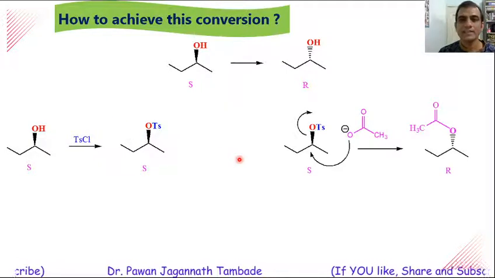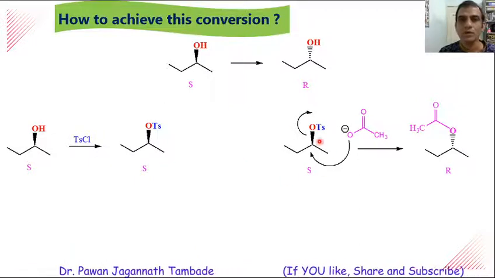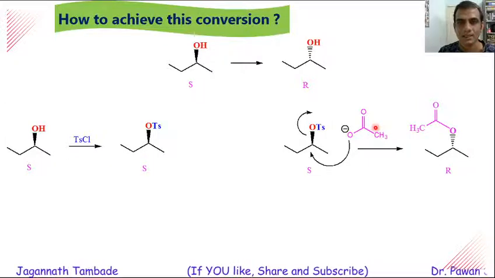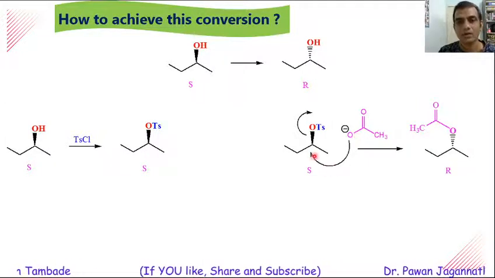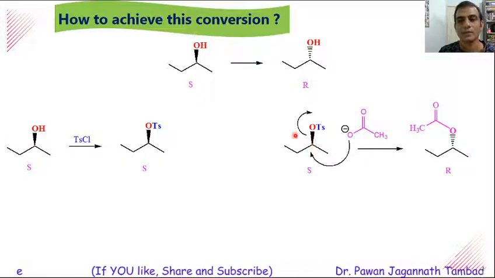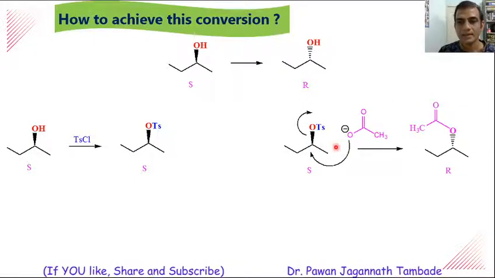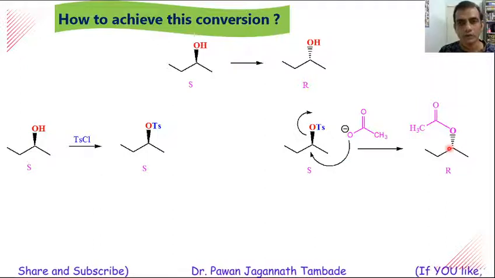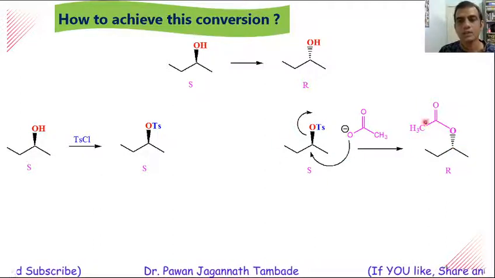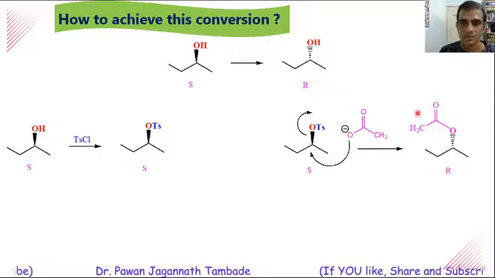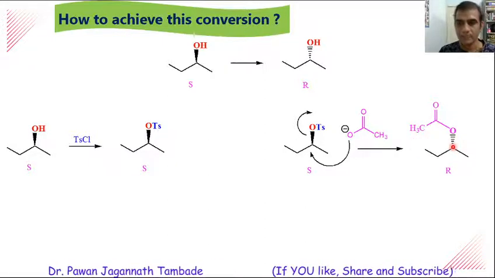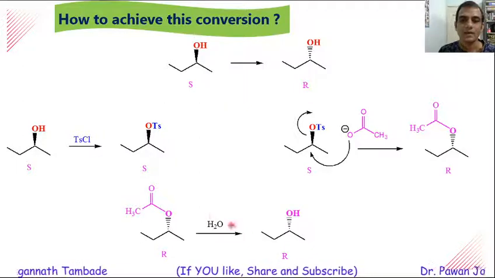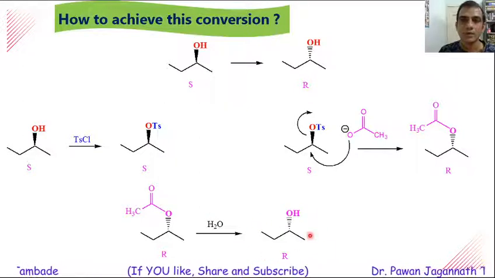Later on, in the next step, this protected alcohol is reacted with a strong nucleophile like acetate anion, and this acetate anion attacks on this electrophilic carbon atom from backside, and here is an SN2 reaction, and thus there is an inversion of configuration. This S molecule is converted into R structure, and finally this compound is hydrolyzed and we will get alcohol as a product.